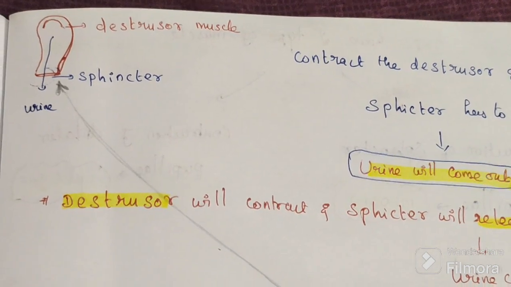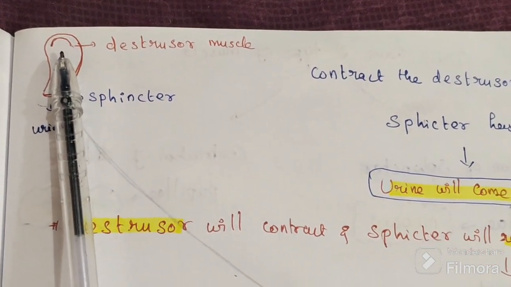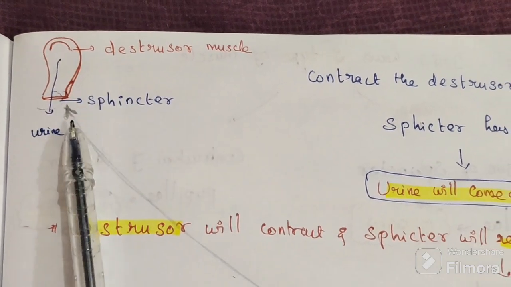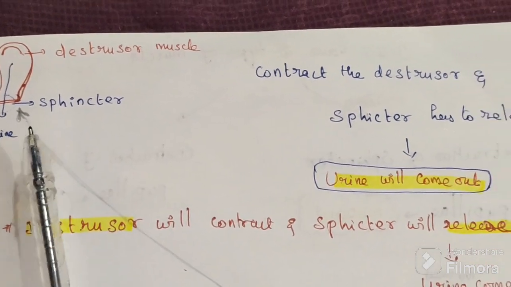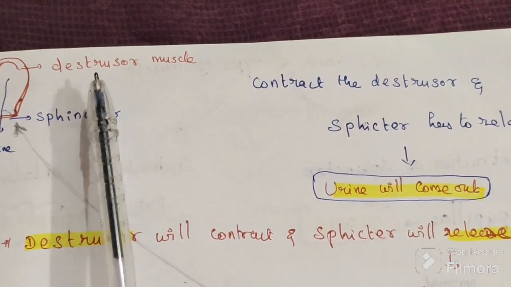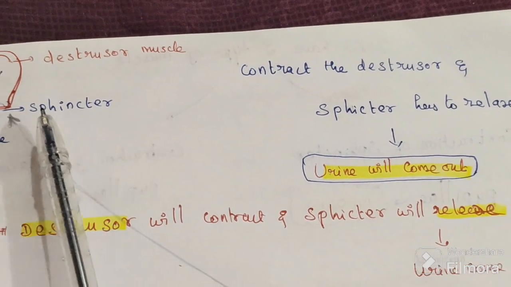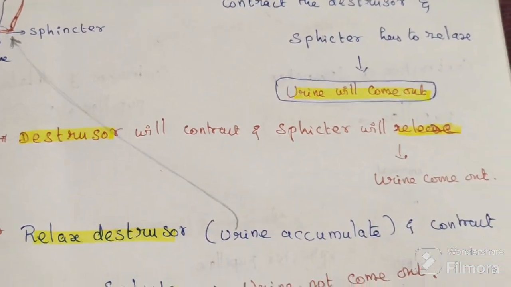So we have the urinary bladder, this one is the detrusor muscle, and this one is the sphincter. When the detrusor muscle contracts and the sphincter relaxes, at that time only urine will come out.